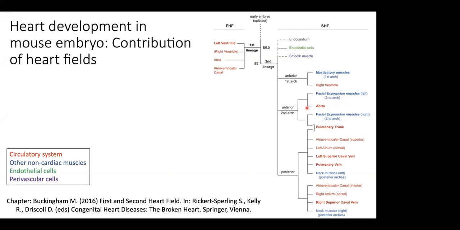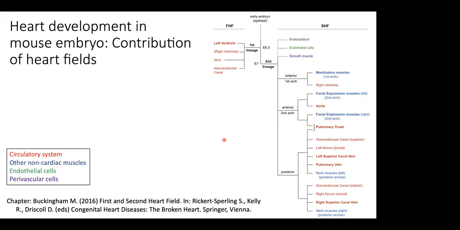All these are part of the heart and its circulatory system. And apart from contributing to the circulatory system, it is also contributing to the lungs and non-cardiac muscle cells. Okay, so this is basically what the lineage looks like.